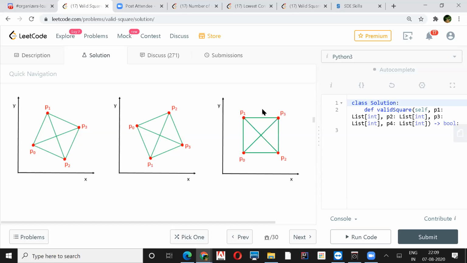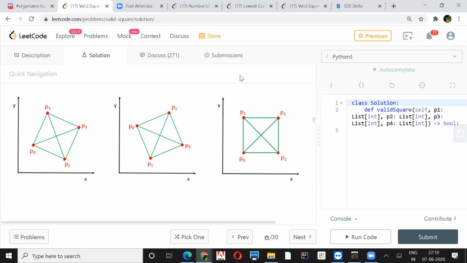Finally we'll see that there will be just 2 types of distances. If so, then it's a square. There's nothing other than a square which has just 2 types of distance between 4 points.